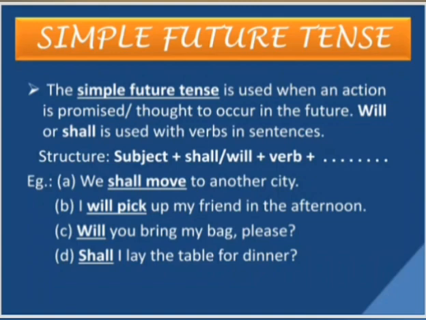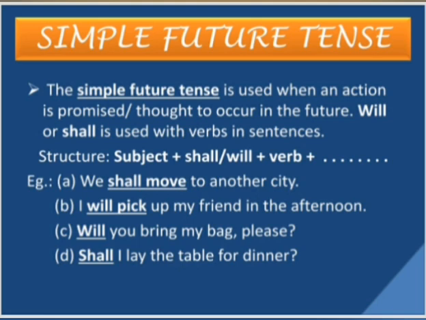So the first kind of future tense is simple future tense. So what is it? Let us read. The simple future tense is used when an action is promised or thought to occur in the future. Will or shall is used with verbs in sentences. These two are majorly the words which are used in these kinds of sentences.